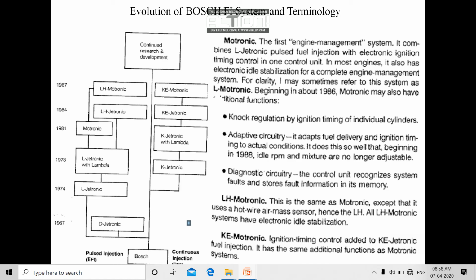So till date we have studied the different terminology used in the case of the Bosch FI system. Till here we have completed all the terminology.